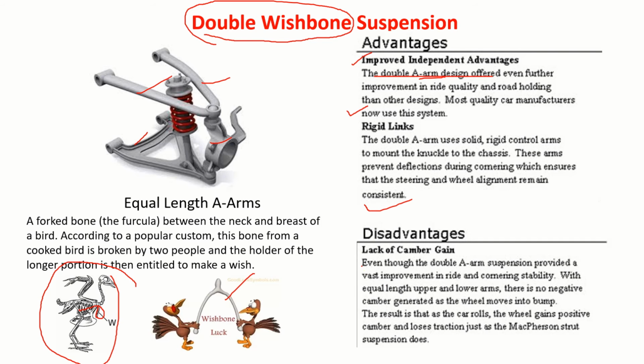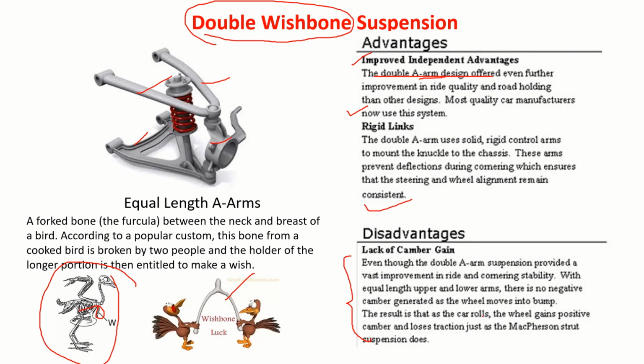Again, they show some disadvantages. Even though the double A-arm suspension provides a vast improvement in ride and cornering stability, with equal length upper and lower arms there is no negative camber generally as the wheel moves into bump.